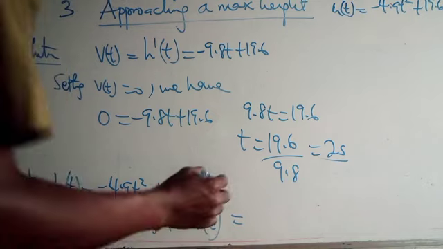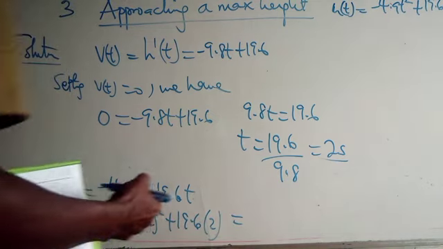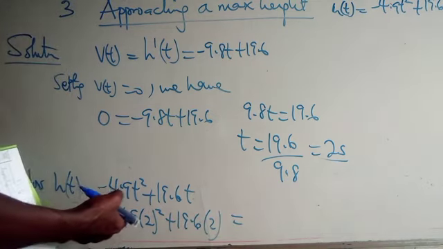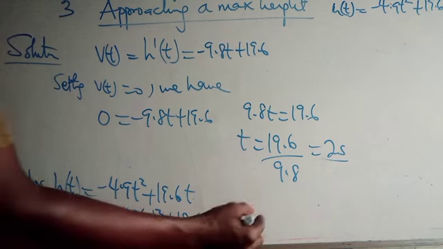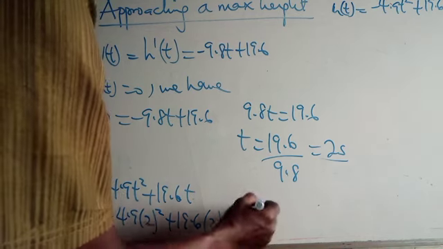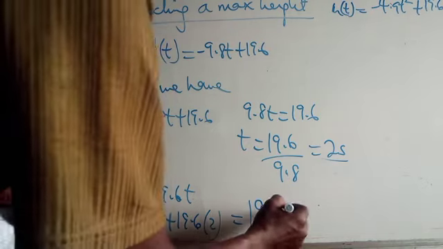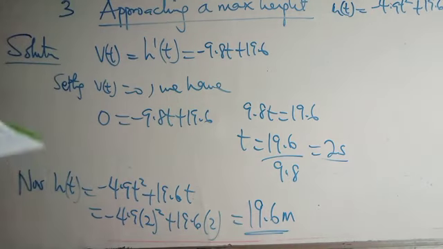When you multiply this, the total you're going to have is 19.6 meters. Try that. So that is about finding the height the ball reaches when it gets to the maximum height. You can see how we have used limit there to solve that.